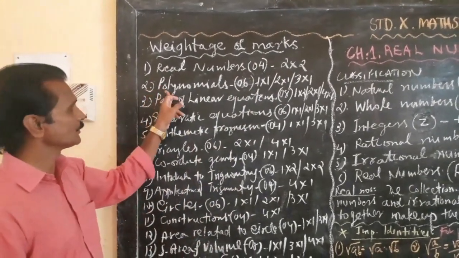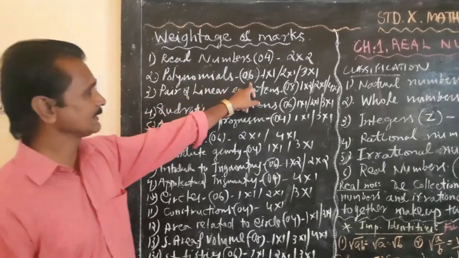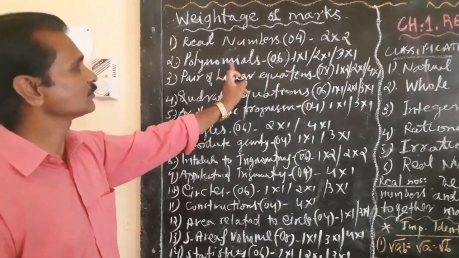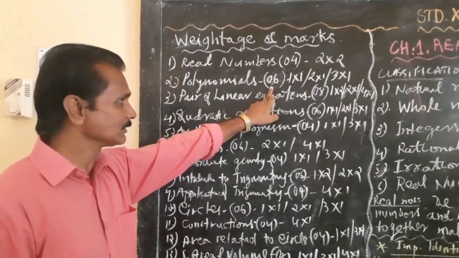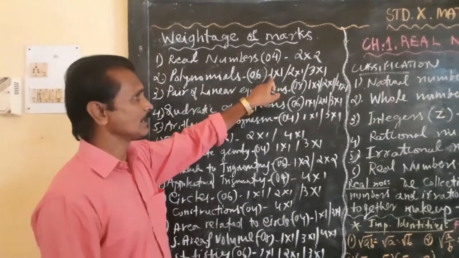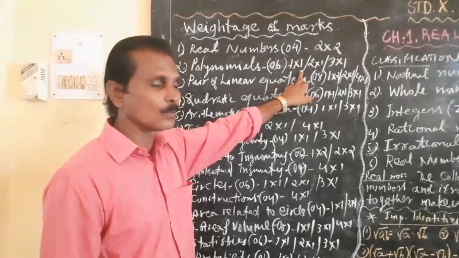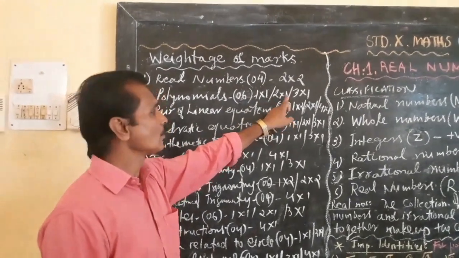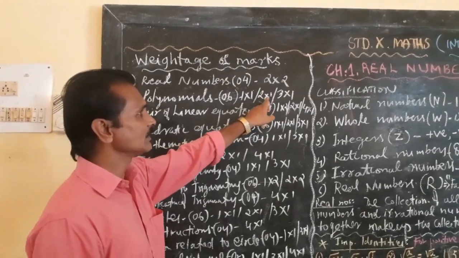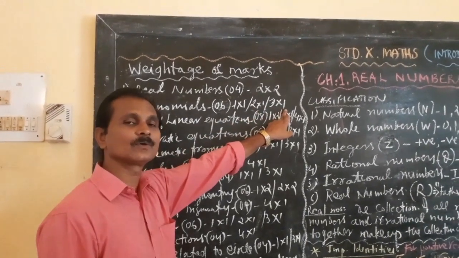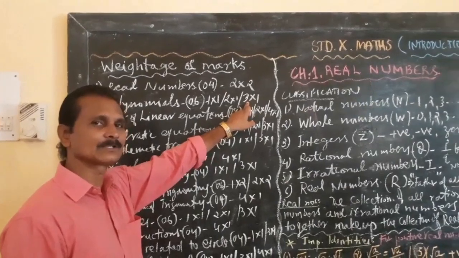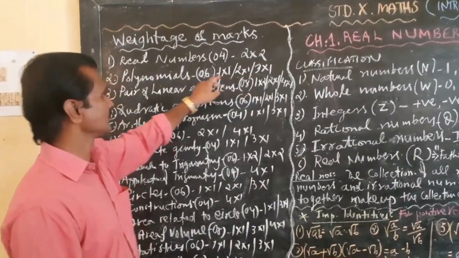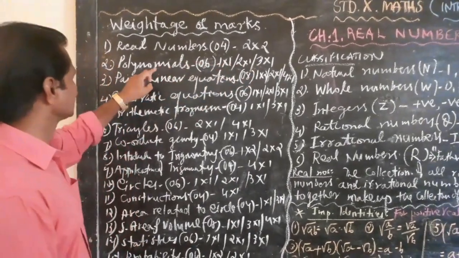Now the second one is polynomials. It is given 6 marks. That means you can expect a maximum of 6 marks from this chapter, and 1 into 1. That means 1 question carries 1 mark. 2 into 1, that means 1 question carries 2 marks, and 3 into 1, that means 1 question carries 3 marks. So that will be the system of arrangement in this particular chapter.